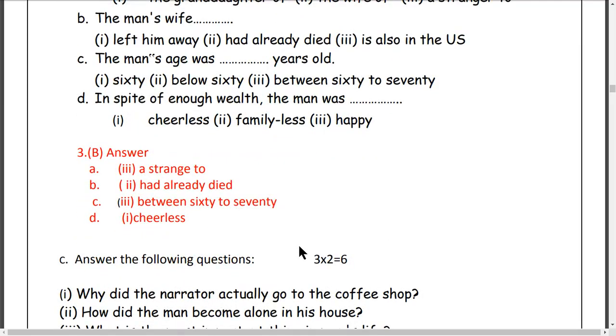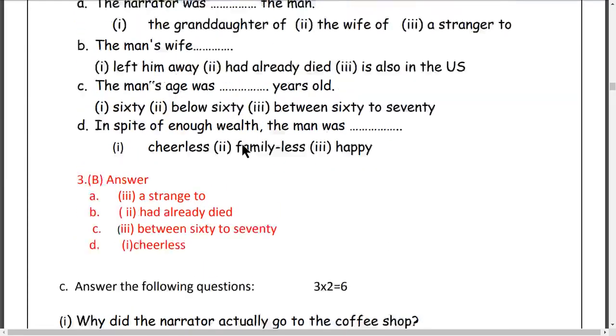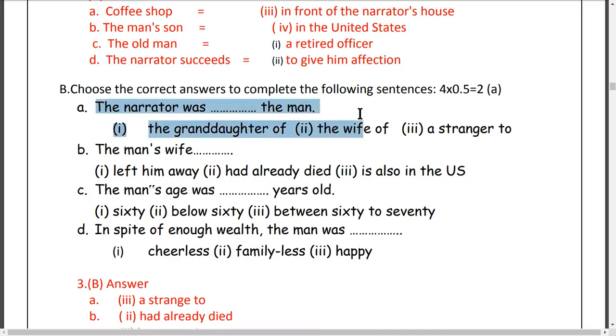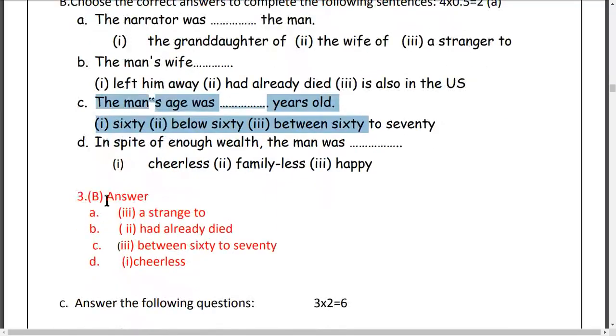Okay, how to write the answer to this question? Don't try to copy the whole sentences. Don't try to copy. So only write the answer, the alternative I have shown here.